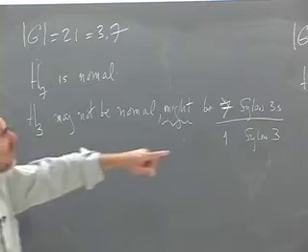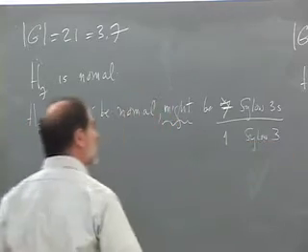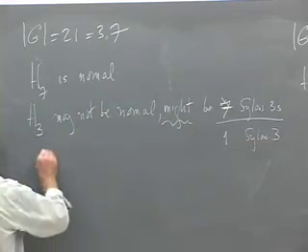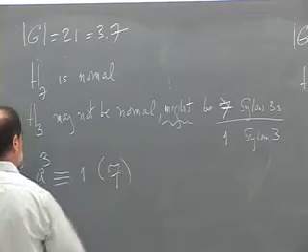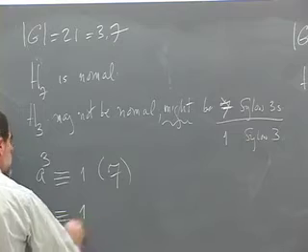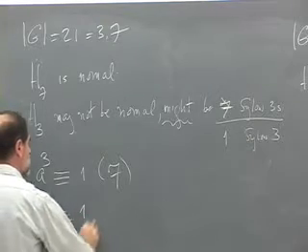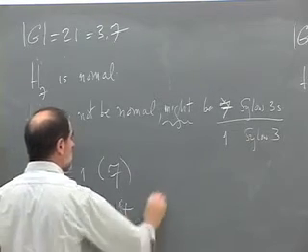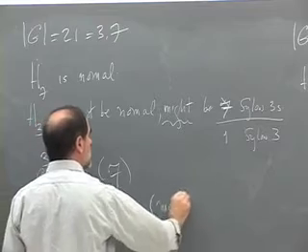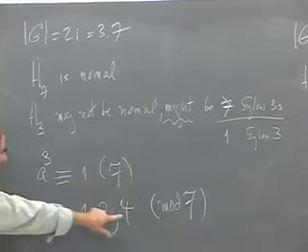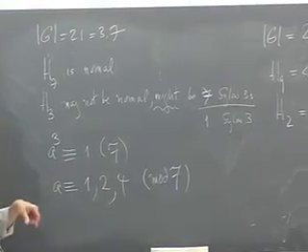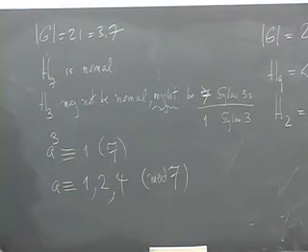And likewise, in this case, we get a non-trivial solution if we look for A cubed congruent to 1 mod 7. We find that A could be 1. Always 1 works. But also 2 works. And also 4 works mod 7. Because if you cube 2, you get 8, which leaves a remainder of 1. And if you cube 4, you get 64, which is 63 plus 1.